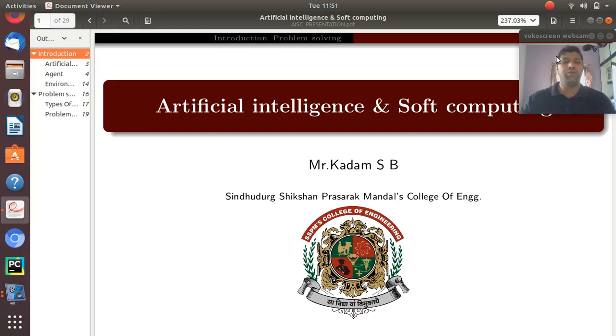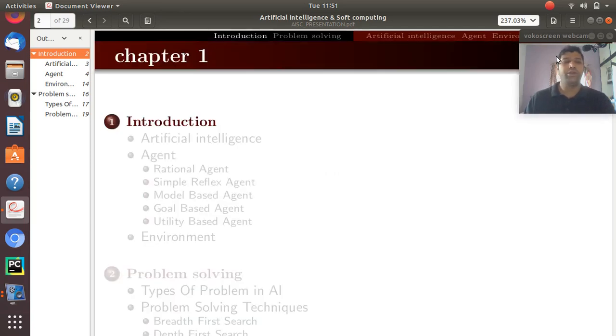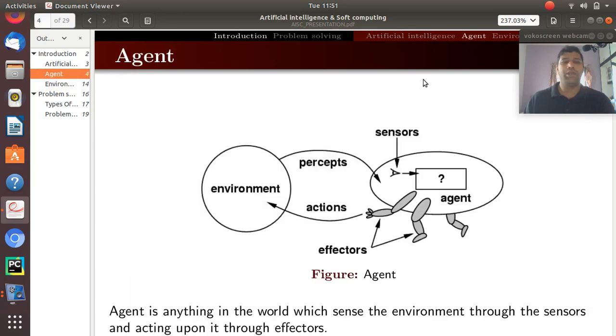Intelligence and soft computing. In the last lecture, we have discussed artificial intelligence and its different components, that is, agent and environment. We discussed the agent. An agent is anything in the world which can sense the environment through its sensors, get a percept back and relate these percepts along with the database, so that the database can generate some set of rules which will be provided to effectors, and effectors will take appropriate action on the environment to get its work done.